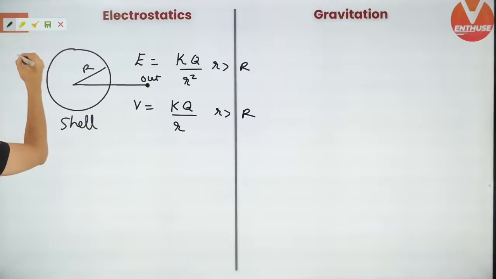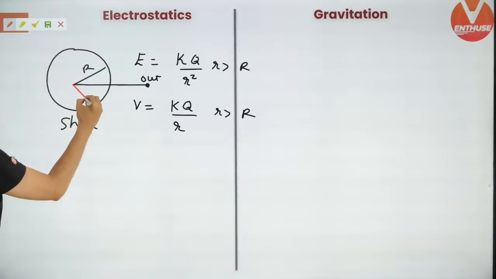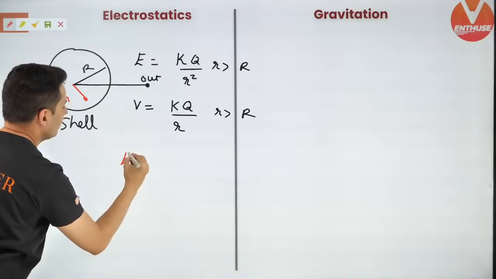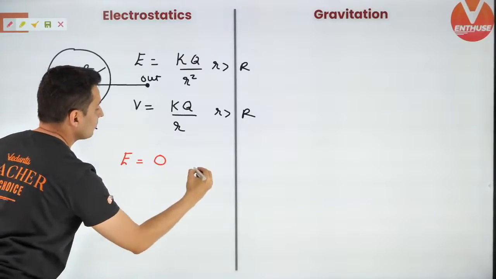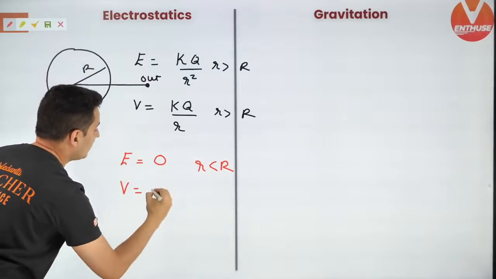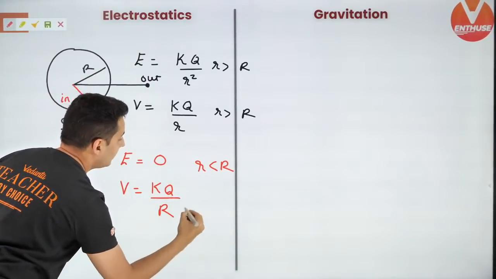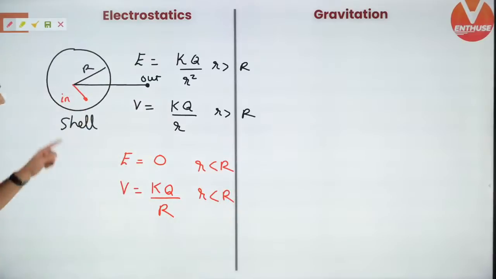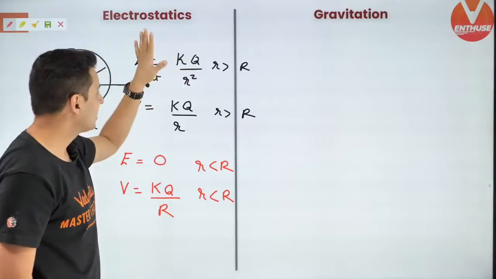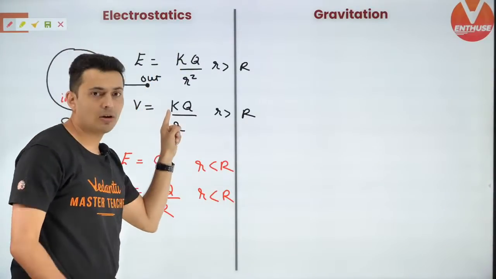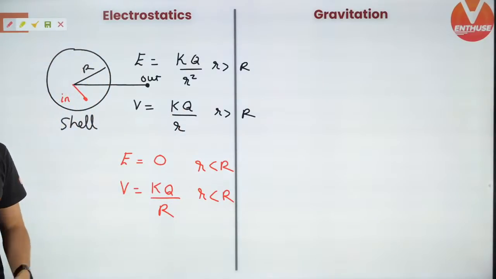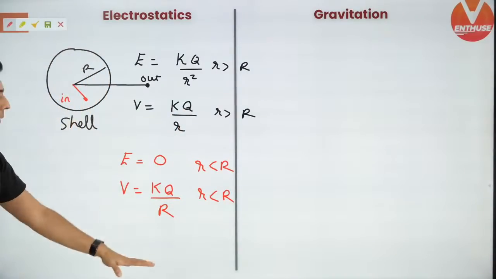But when you are inside, then what happens? When you are inside, the electric field is 0 when r is less than R, and the potential is a constant value. It is kQ by radius of the shell. Keep this in mind. Same formulas are valid for gravitation. Just put a minus sign, and instead of k put G, instead of Q put mass. That's the only difference.